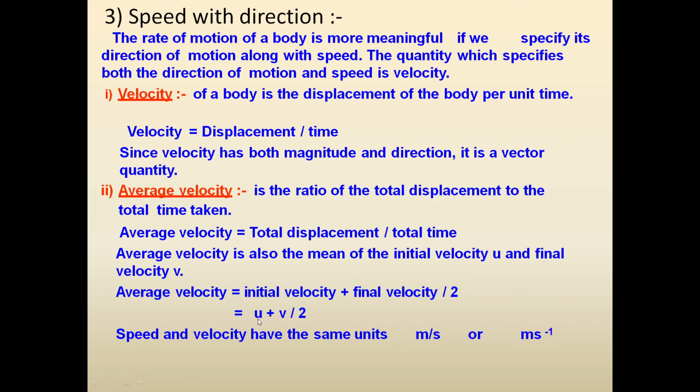It is (u plus v) by 2, where u is initial velocity, v is final velocity. Here you have to learn the symbols, and these symbols will be used throughout the chapter. So initial velocity is denoted by the symbol u, and final velocity is denoted by the symbol v. So average velocity will be (u plus v) by 2. Speed and velocity both have the same units, meter per second, or we can write it like this also, meter second inverse.